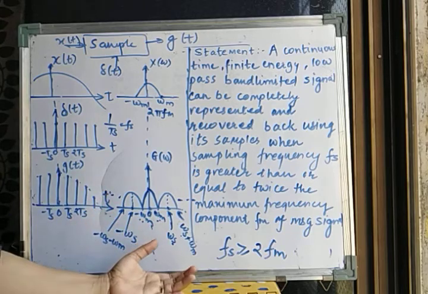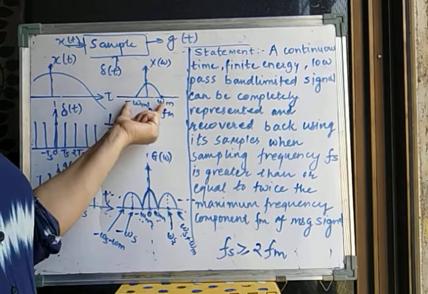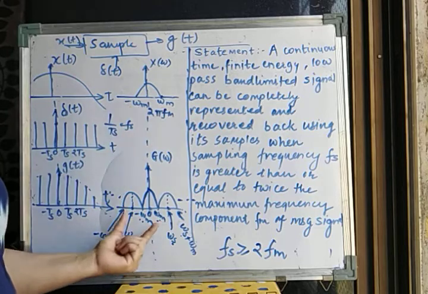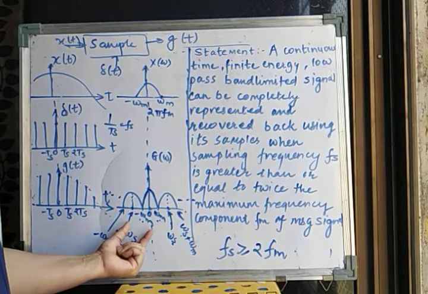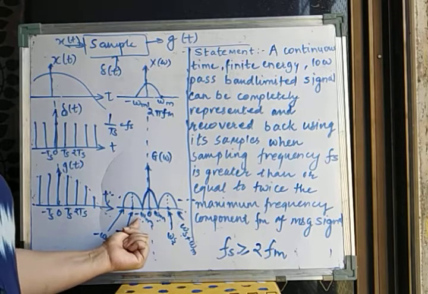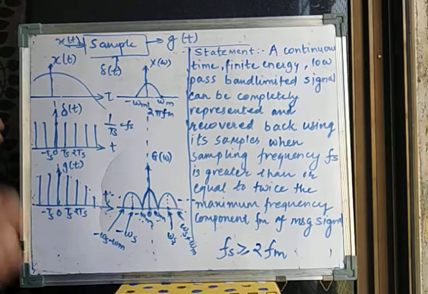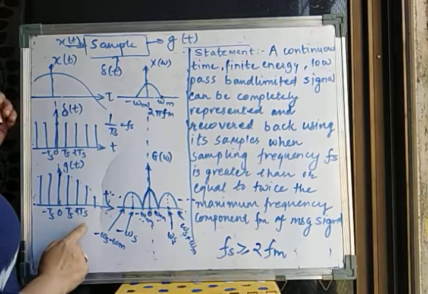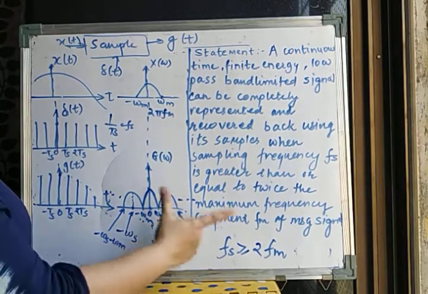Why is the frequency domain more convenient? As I have told you, the frequency spectrum of my original signal is present from minus omega m to omega m. And the frequency spectrum of the resultant signal is also present between minus omega m and plus omega m, but it is repeating itself. So in the sampled signal, I am having my original signal, but in a repeated way.